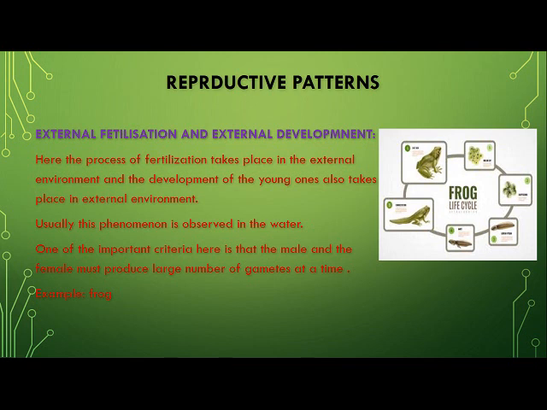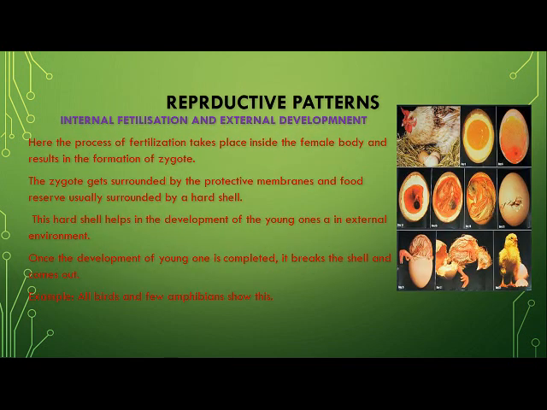External fertilization, that means fusion of gametes takes place outside the body, and the development of the young one also takes place outside the body. Next is internal fertilization and external development. In this particular case, what happens? The process of fertilization, that is the fusion of male and female gamete, takes place inside the body of the female, and the zygote is formed. And children, this zygote has to develop into a complete young one. That particular process will take place in the external environment.